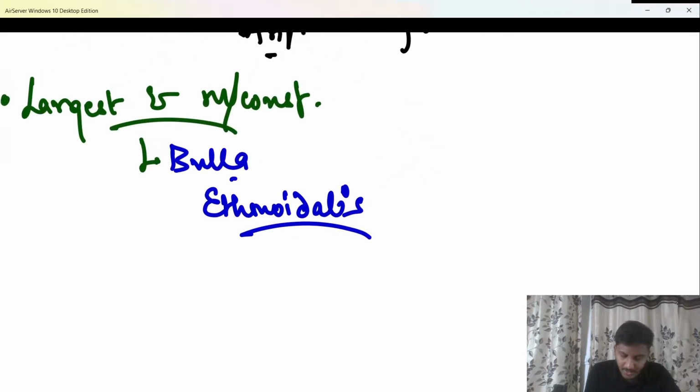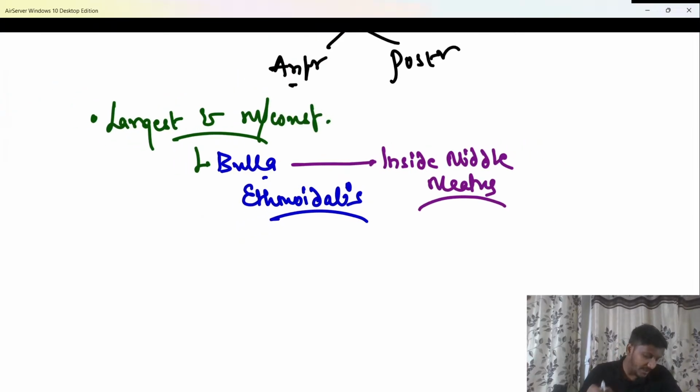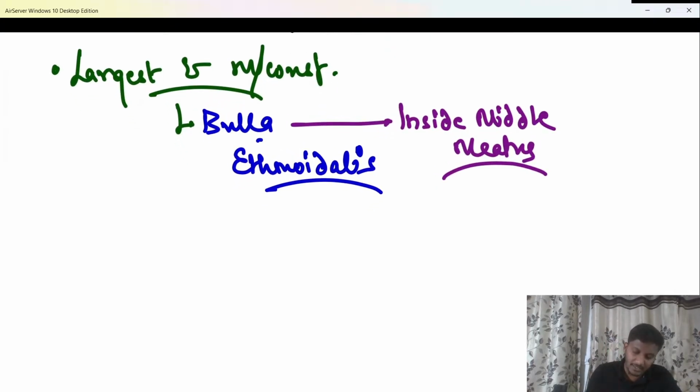So please remember, beta, that bulla ethmoidalis is present inside the middle meatus. Do remember, this was a question. Do not answer it as middle turbinate. The reason is, if it is present in the middle turbinate, then that becomes an ectopic ethmoidal air cell, not a normal ethmoidal air cell. Remember this, okay? So it is present inside the middle meatus.